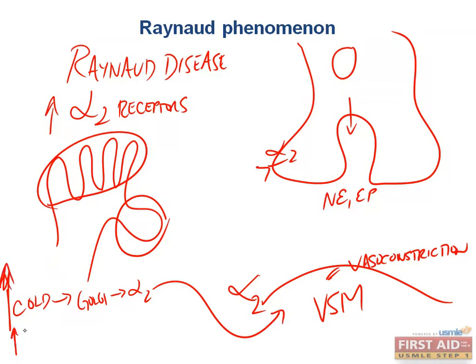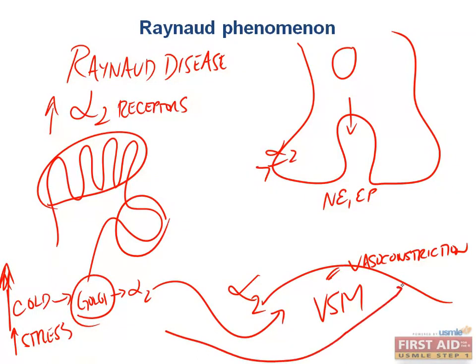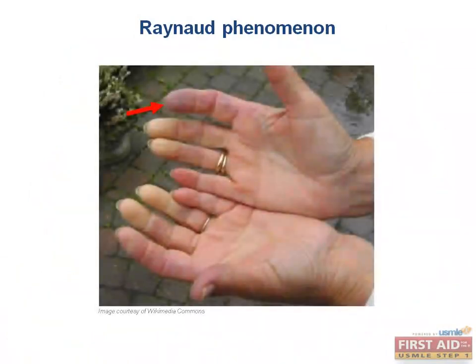Now, some people have excessive stress responses that have this similar movement of receptors from the Golgi to the surface of the vascular smooth muscle cell plasma membrane. So it moves within the Golgi of the vascular smooth muscle cell to the surface. And now we have an increased number of alpha-2 receptors. If someone has an excessive response and an excessive amount of alpha-2 receptors move to the surface of their vascular smooth muscle cells, they get a lot of vasoconstriction, and that really decreases their blood flow to their digits, right? Especially the digital capillaries. As you can see in this image, the red arrow highlights the blue discoloration from the decreased blood flow.